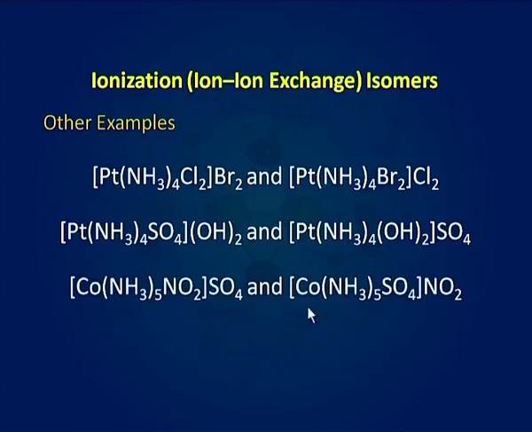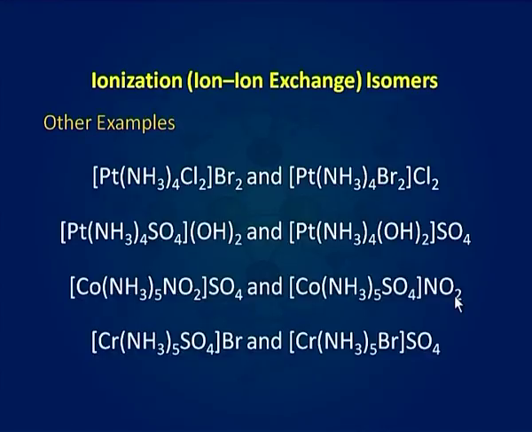In these two isomers, the first one has sulfate and the second one has NO2 in the ionization sphere. Similarly, in this example, the first one has bromide and the second one has sulfate in the ionization sphere. Hence, all these examples contain isomers which give different types of ions in solution, and hence these are known as ionization isomers.